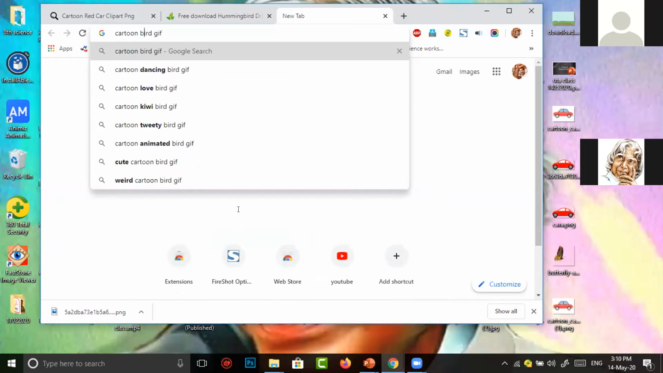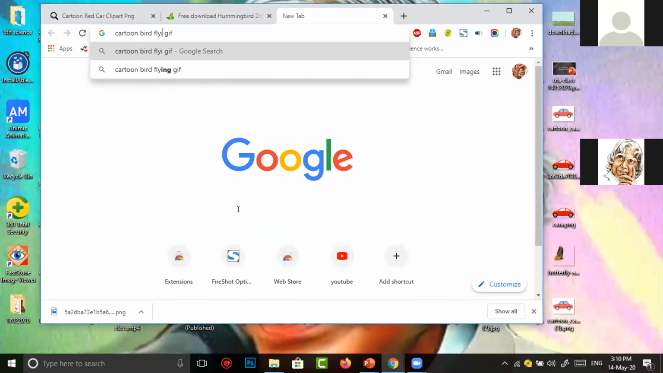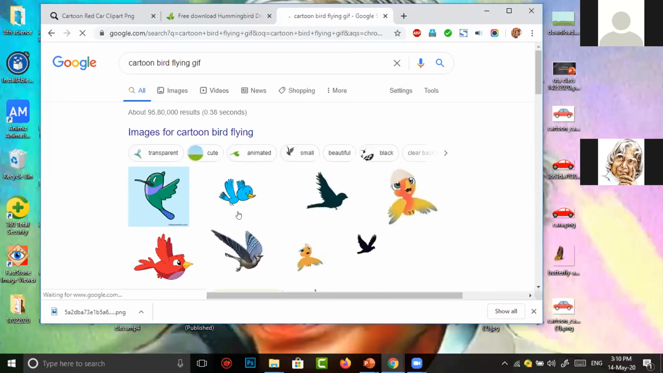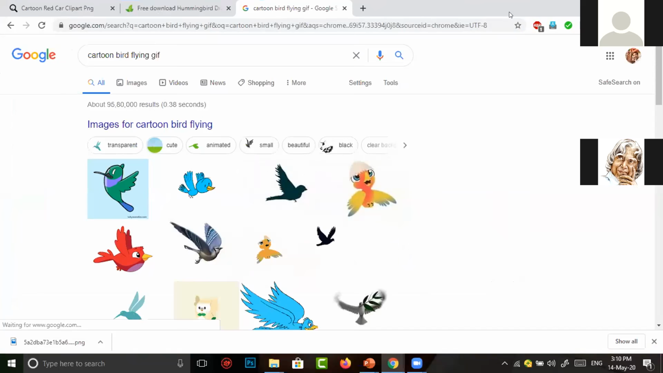Cartoon bird flying GIF. To get the transparent images, we search with the special word PNG. To get an image with small movements, we can search the particular character with GIF. Sir, maximize your Chrome browser, sir. In which I select images.